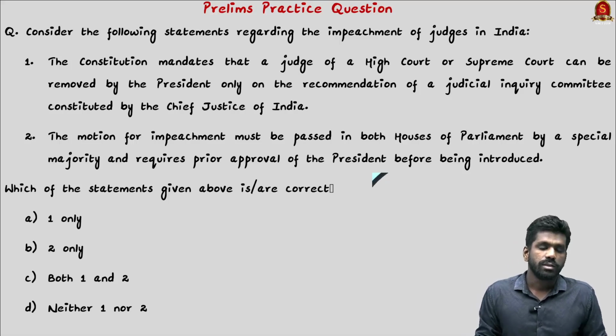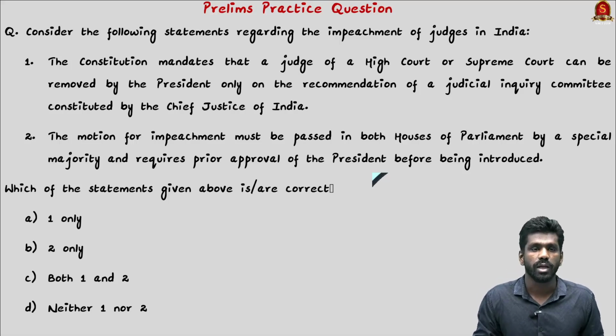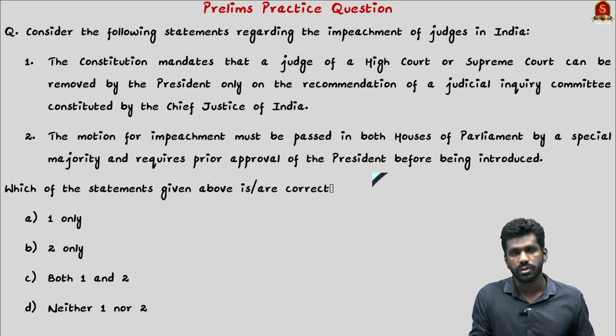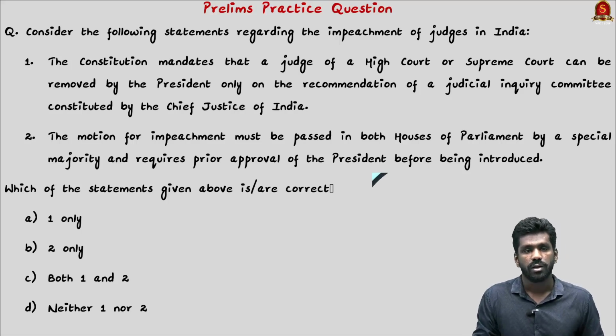The correct answer is option D, neither one nor two. The Constitution mandates that a judge of the High Court or Supreme Court can be removed by the President, but not only on the recommendation of a Judicial Inquiry Committee. The whole impeachment procedure applies: after the inquiry committee submits its report, and the motion is taken up, both houses have to pass it with a special majority. So the first statement is incorrect.